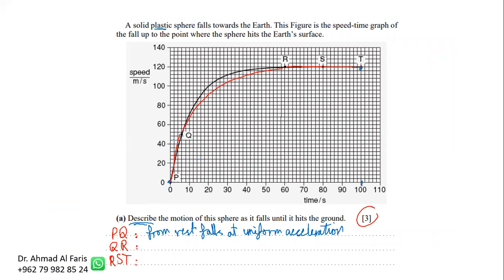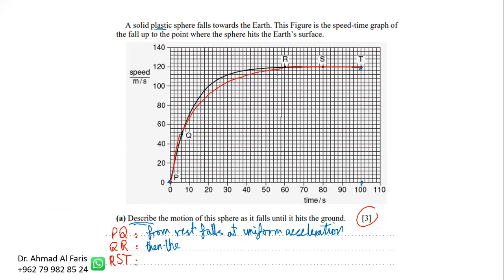So the speed increases. I will not say that increasing speed because this is acceleration. I will write uniform acceleration. Then the acceleration, what happens to it? As we know, the acceleration here decreases, because as the speed increases, air resistance increases, making the resultant force decrease, and also the acceleration.